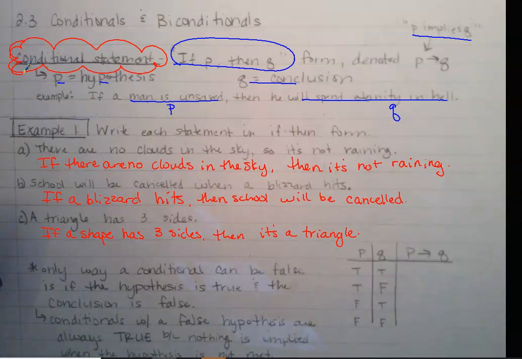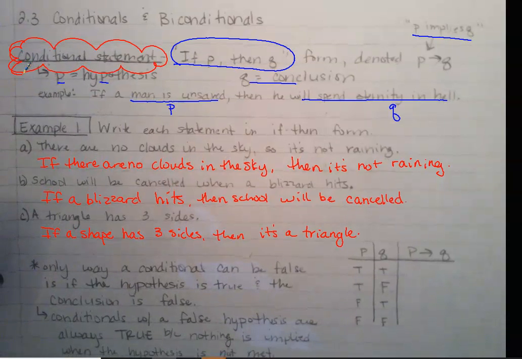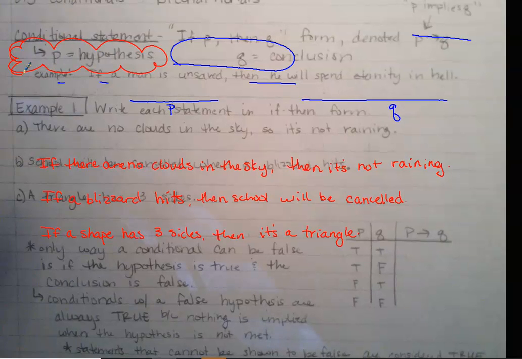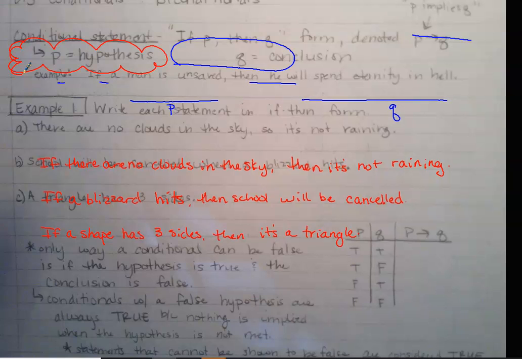Then I'm going to slide this up just a little bit. The only way a conditional can be false is if the hypothesis is true and the conclusion is false.